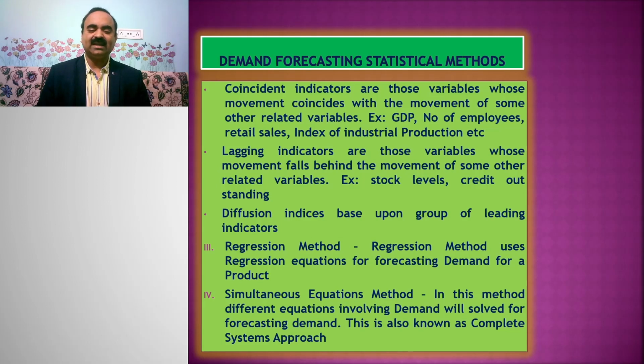The fourth category of statistical methods includes the simultaneous equations method. In this method, different equations involving demand are solved for forecasting demand. This is also known as the complete systems approach.